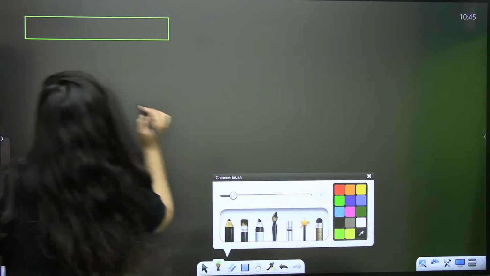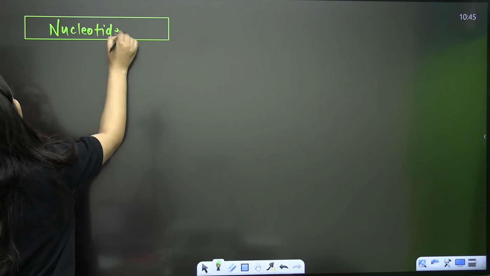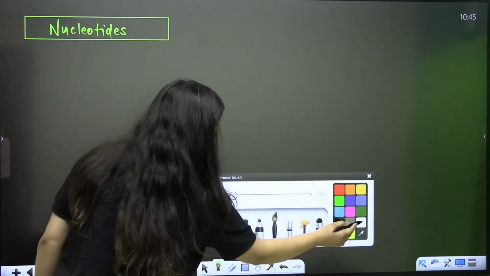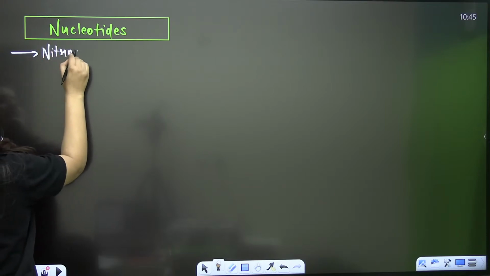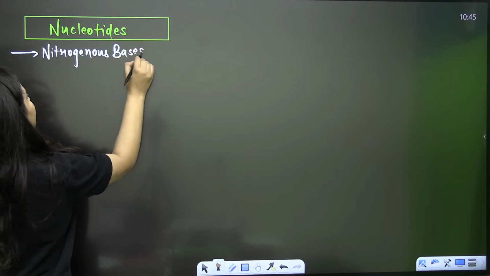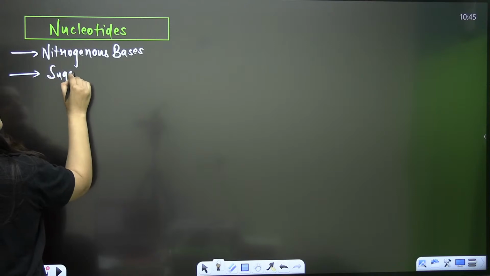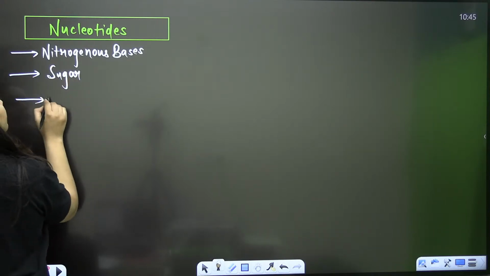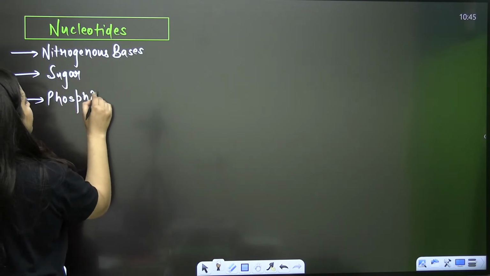We need to understand the structure of nucleotides. So we have to study three things: nitrogenous bases, which is even given in your class 11th biomolecule chapter, sugar, and phosphate.